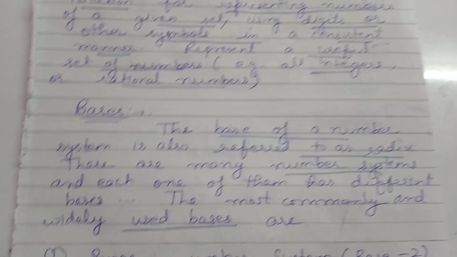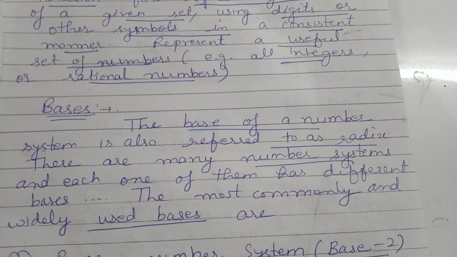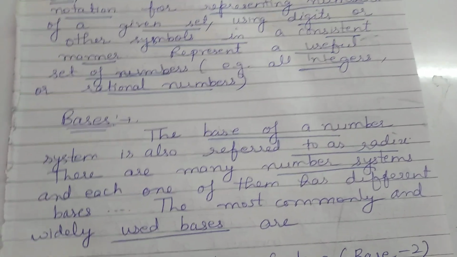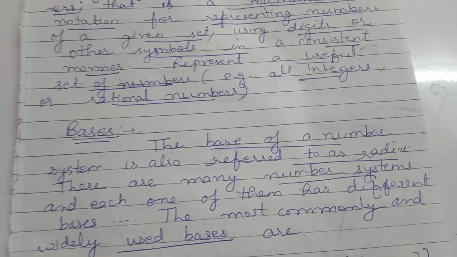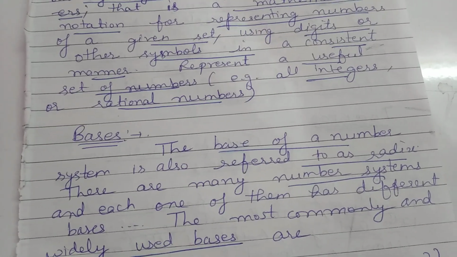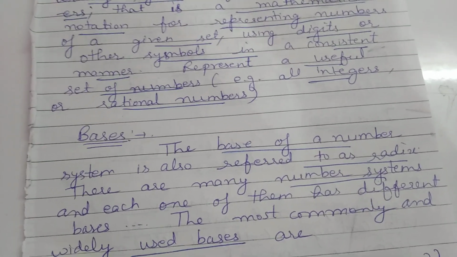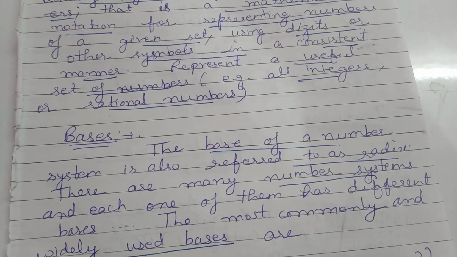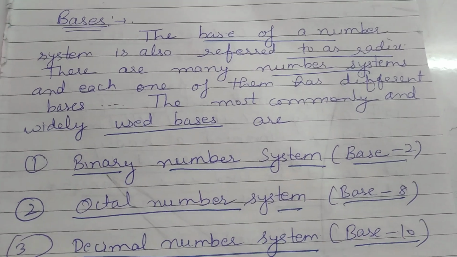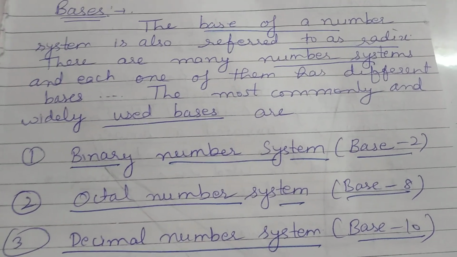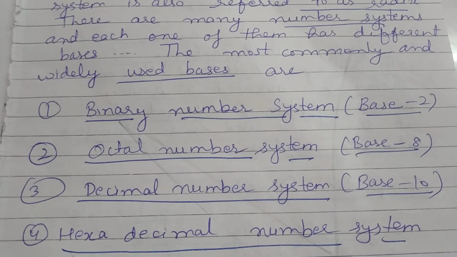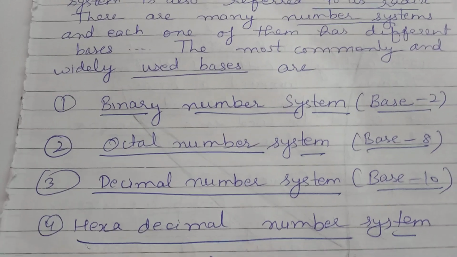And the bases. What are the bases of a number system? There are many types of bases of number systems. The base of a number system is referred to as the radix. Commonly used bases are the binary number system, base 2; the octal number system, base 8; the decimal number system, base 10; and the hexadecimal number system, base 16.